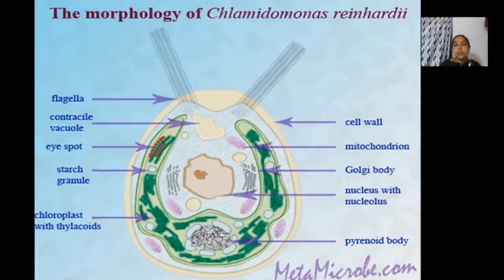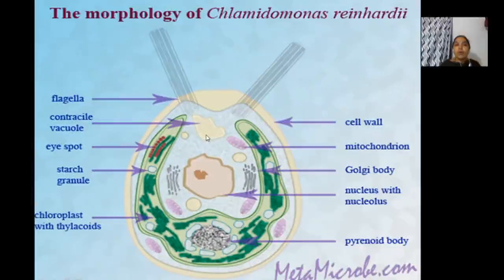Now this is the protoplasm. This protoplasm contains the nucleus. This is the nucleus with the nucleolus. Surrounding the nucleus, what is present? Cell organelles, Golgi complex, mitochondria, etc. Then another very important part is the eye spot. This is the eye spot, reddish in color due to carotenoids. The eye spot is present at the anterior end and is a photoreceptive organ.